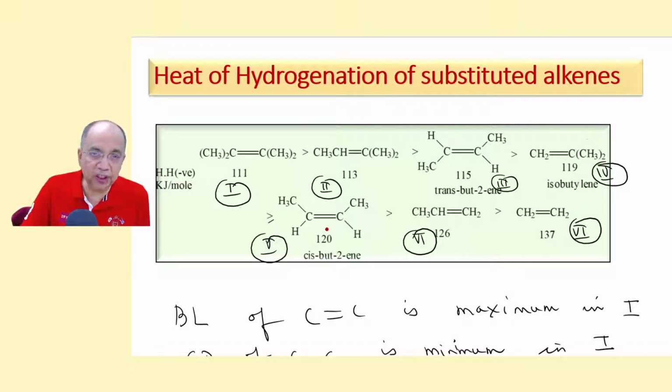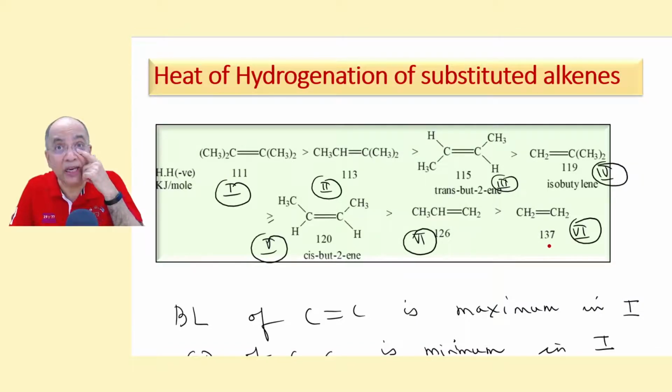So between the three di-substituted alkenes, trans-butene has the minimum heat of hydrogenation, then isobutylene, then cis-butene, then mono-substituted, that is propene, 126, finally ethylene, which is not stabilized by hyperconjugation, has the maximum heat of hydrogenation, 137. Can you imagine?